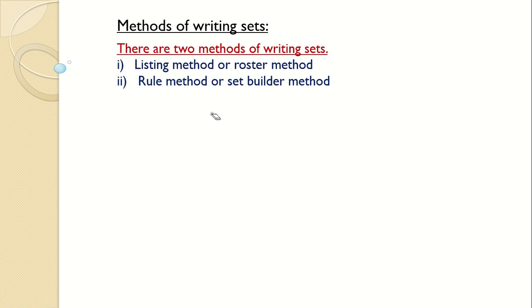Now we come to methods of writing sets. There are two methods that we are going to learn. One is the listing method, another is the rule method. The listing method is also called the roster method, and the rule method is also called the set builder method. The name listing itself suggests listing the elements.